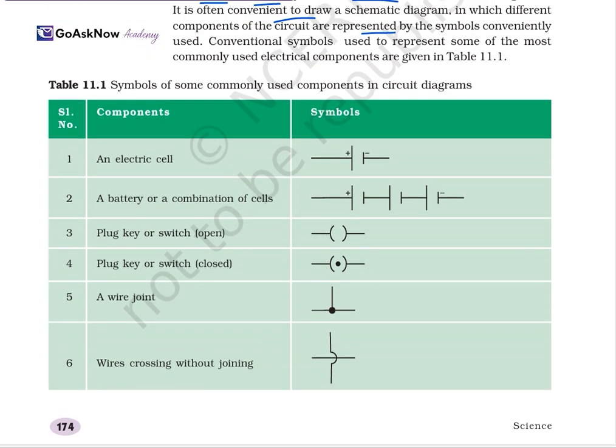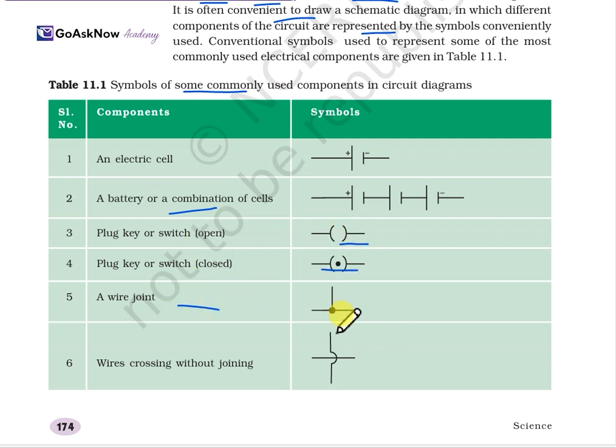So let's move ahead. Symbols of some commonly used components in circuit diagrams. Firstly, an electric cell. You can represent it like this, plus and minus. A battery, or a combination of cells: with the cells, then plus and then minus. Okay, this is a battery or a combination of cells. Now, a plug or key: open, this one, and closed, with a dot in the bracket.